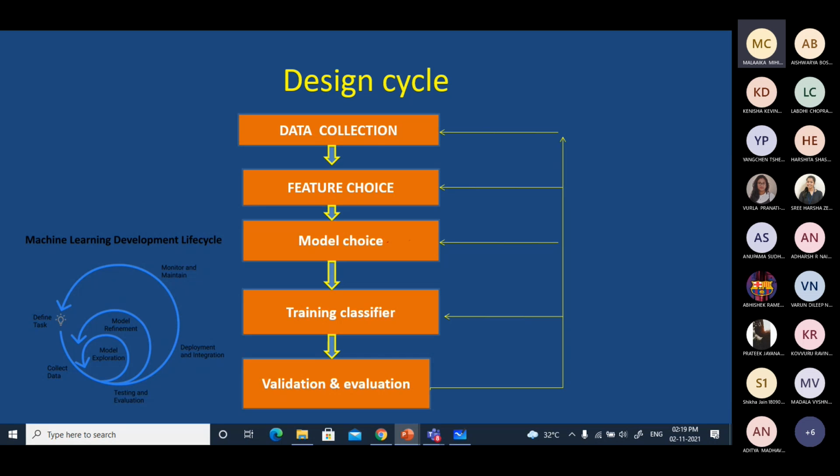Otherwise, you may have to look for a cyclic approach. See, you start by defining the task initially, then you may have to collect the data. That is what is happening. Then you may have to test, evaluate, etc. That is initially what you call exploration of the model, but it may not be enough sometimes. This may end with a happy result sometimes, like you may get 80% or 85% in the first iteration. It's the first model exploration.